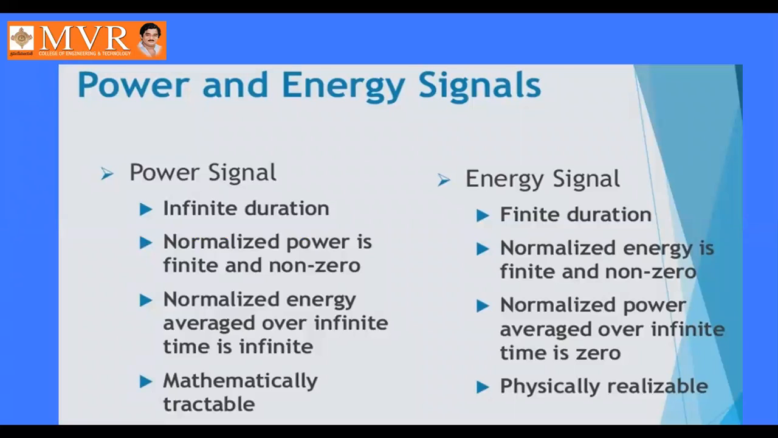So power and energy signals. Power signals are more powerful than the energy signals. Power signals have infinite duration. Energy signals have finite duration. Here the normalized power is finite and non-zero. Normalized energy is finite and non-zero. For power signals, normalized energy averaged over infinite time is infinite. For energy signals, normalized power averaged over infinite time is zero. Mathematically, these are tractable. Mathematically, these are realizable.